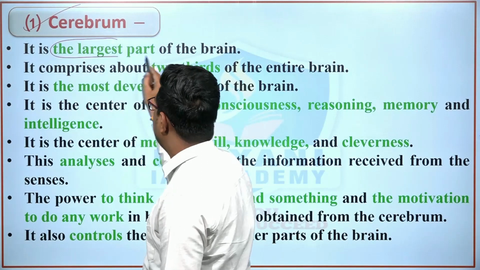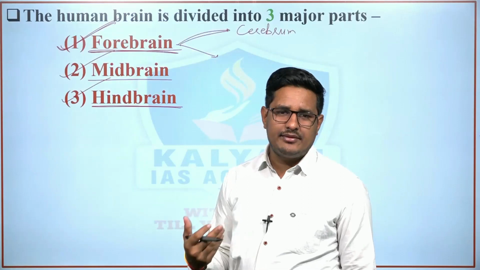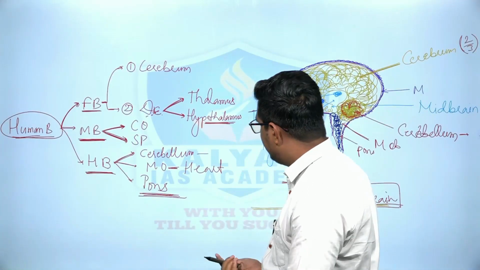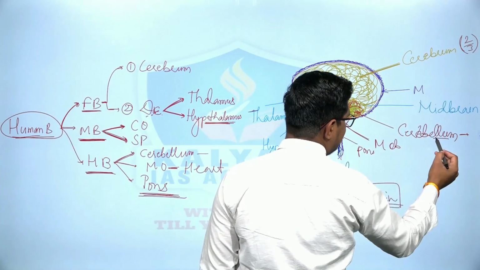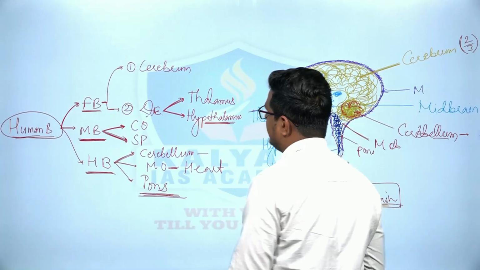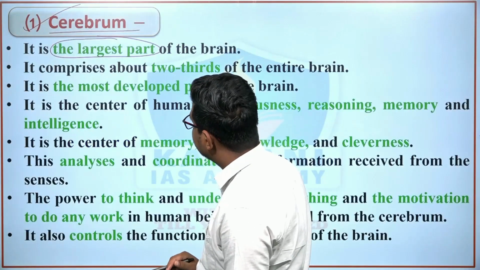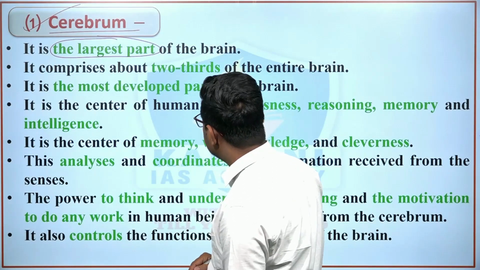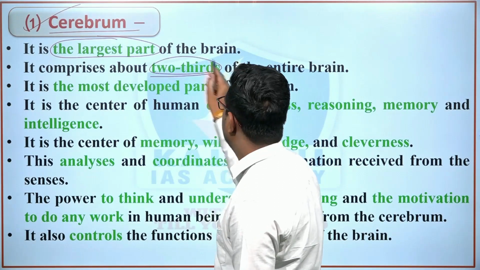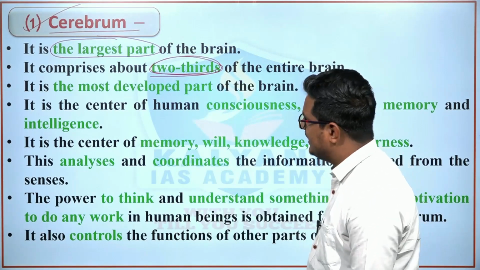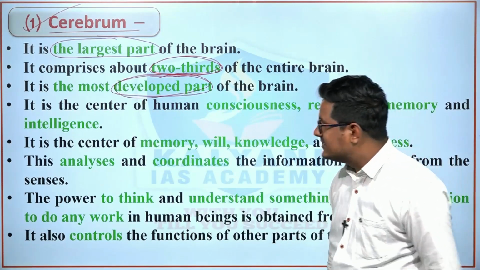So cerebrum is the largest portion, and understand here the spelling of cerebrum and cerebellum is confusing, right? The difference is of lum. So this is cerebrum and this is cerebellum, therefore concentrate here, right? Cerebrum is the largest part of the human brain, and it comprises about 2/3 of the entire brain. It is the most developed part of the human brain. This may be asked directly in the examination, right?